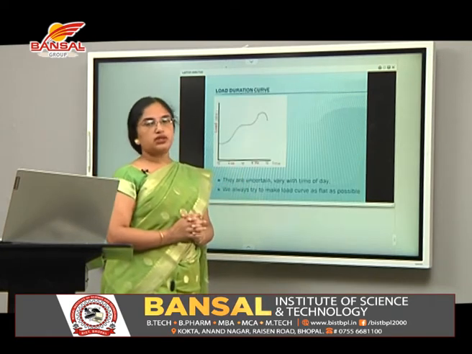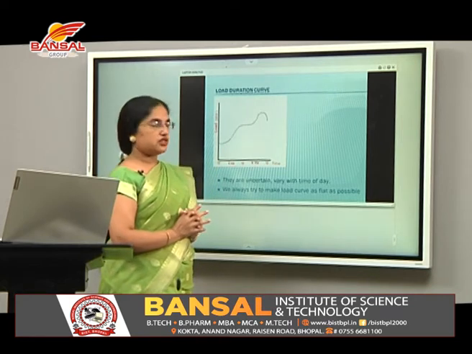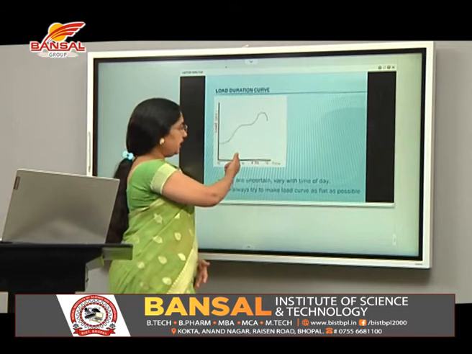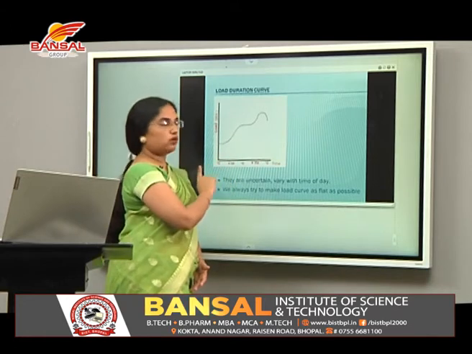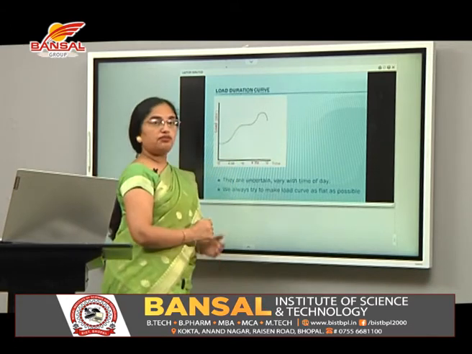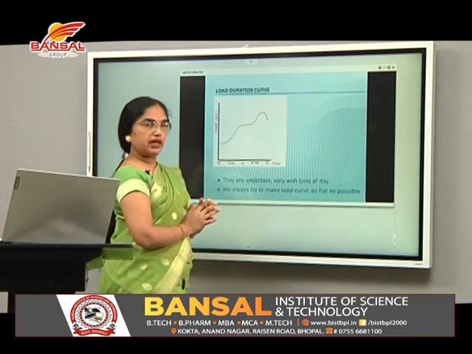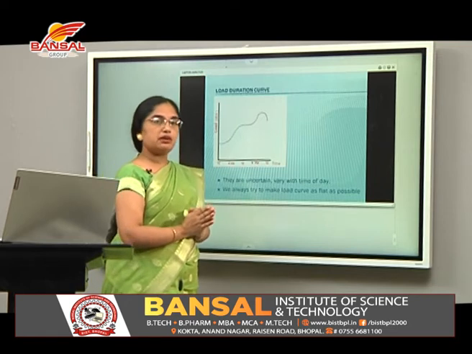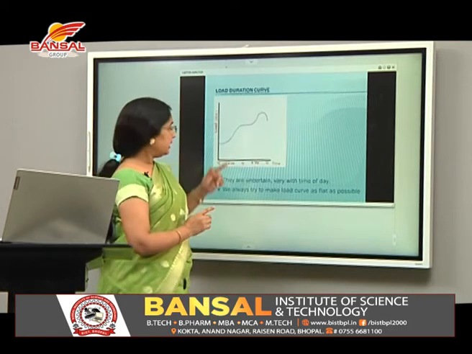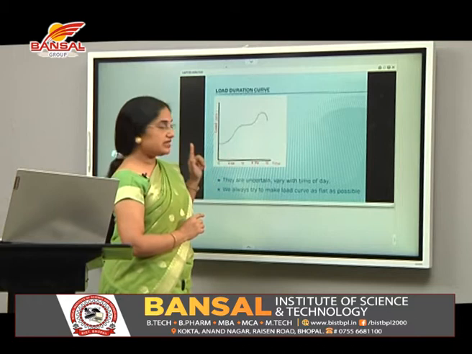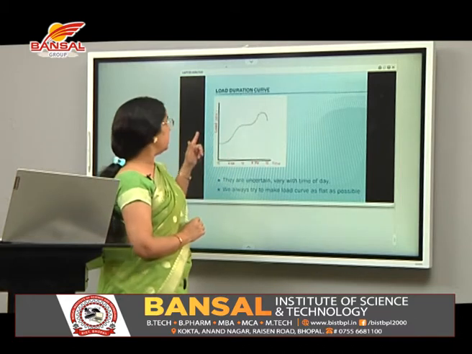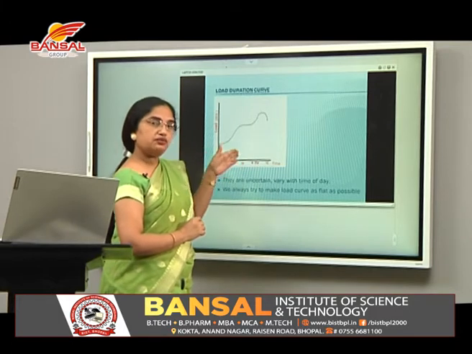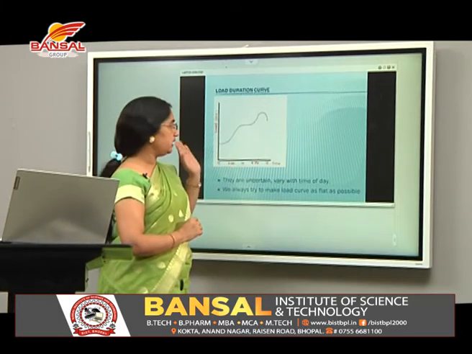This is the load duration curve of a typical residential load. You can see here that we are having 2 peaks, one peak at the time of say 10 o'clock, another peak in the evening, say 8 to 9 p.m. These peaks show that residential load is maximum at these 2 times. This load duration curve is nothing but a characteristic between load, that is in megawatt, and time, that is in hours of the day. It is distributed throughout the day.